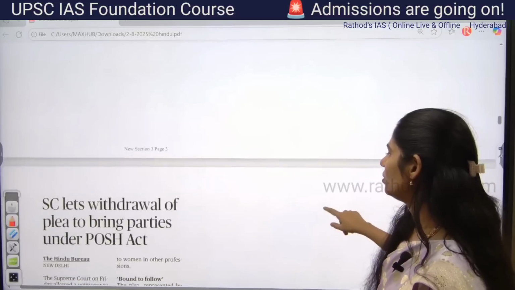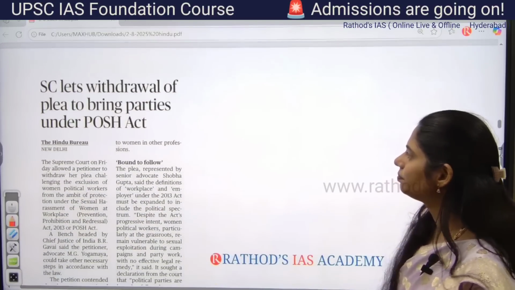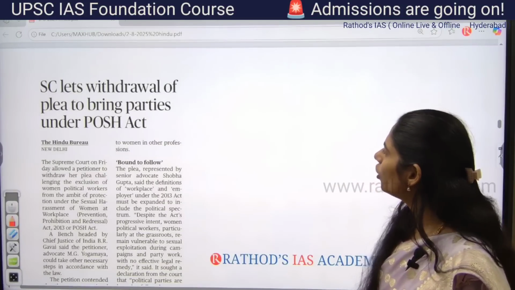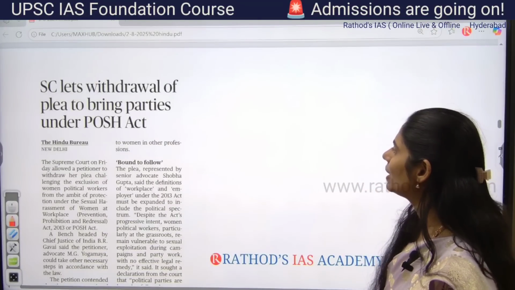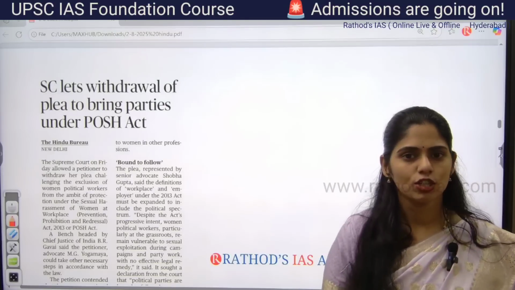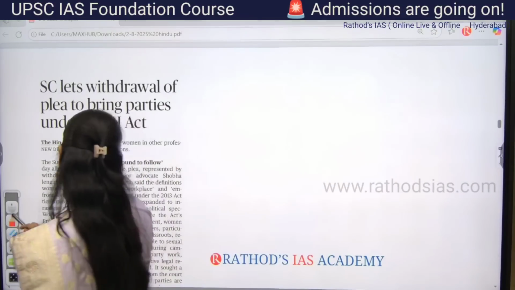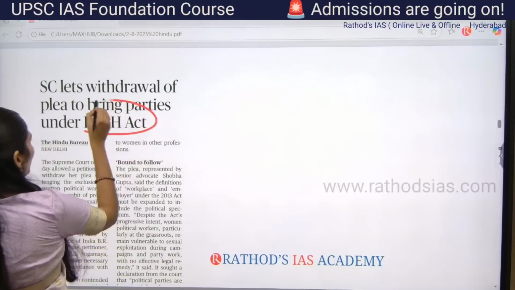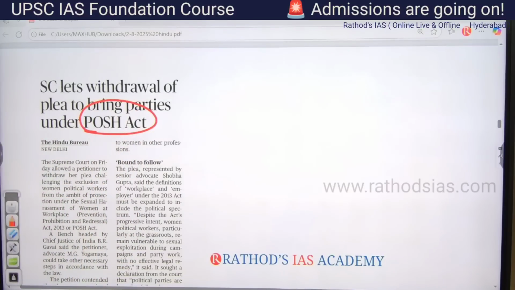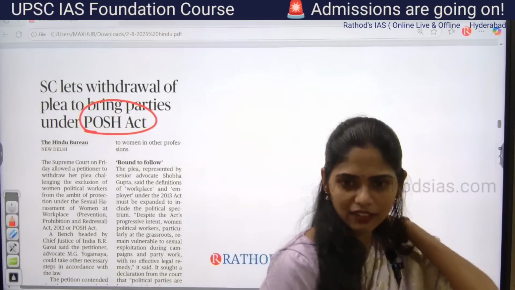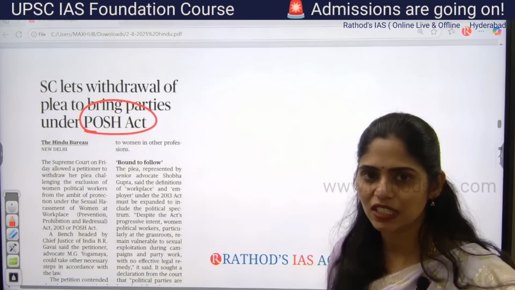And now let us see the next article, see the title. Supreme Court allows withdrawal of plea to bring parties under POSH Act. So what is the keyword? Keyword is POSH Act. You have to know about this act for sure. What is the full form of POSH? Prevention of Sexual Harassment Act. And from which subject can we see this, guys? Society and even governance and even polity, we can see this topic.